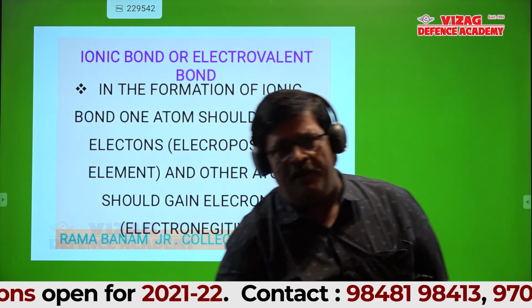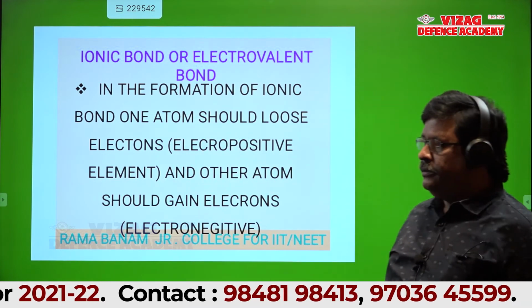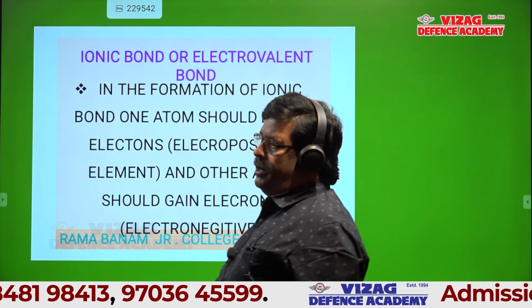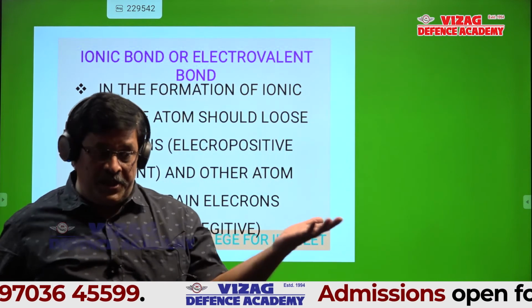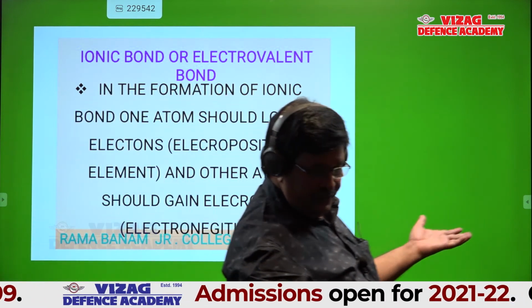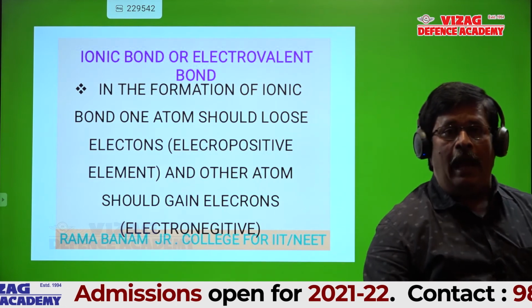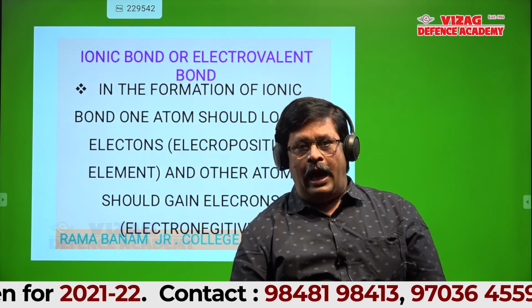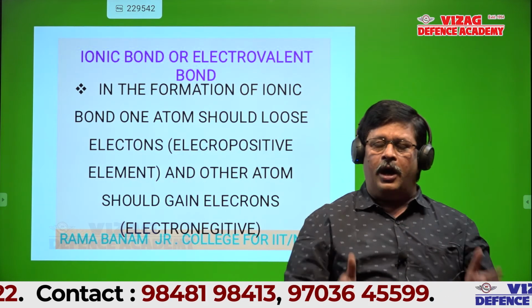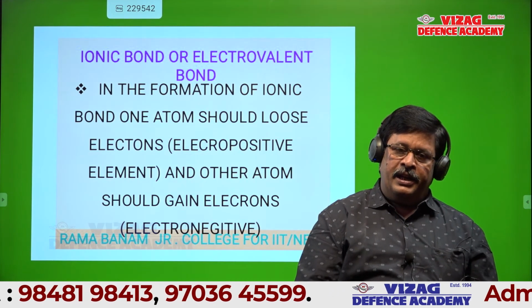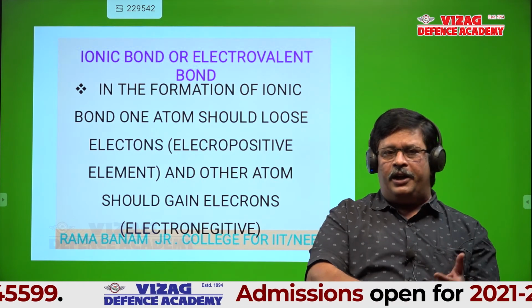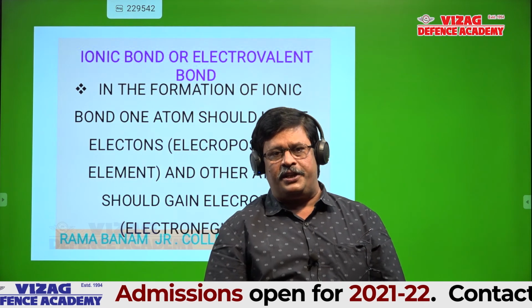In the long form of the periodic table, which elements lose, and that's why we discussed the octet rule in the last class. Atoms try to attain stability. Atoms try to attain octet configuration either by gaining or by losing or by sharing electrons. So that's what we discussed in the last class.